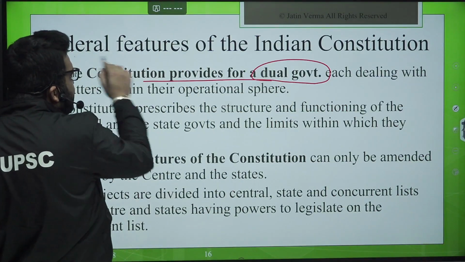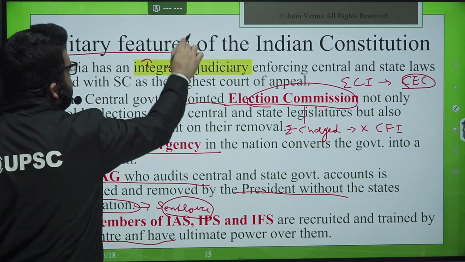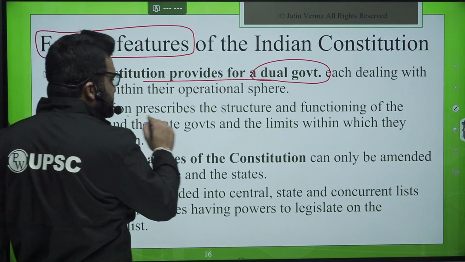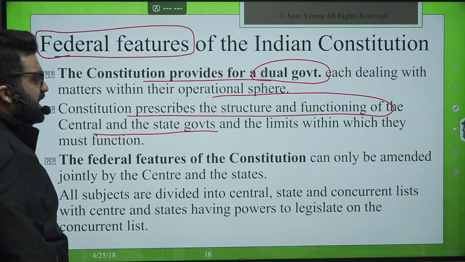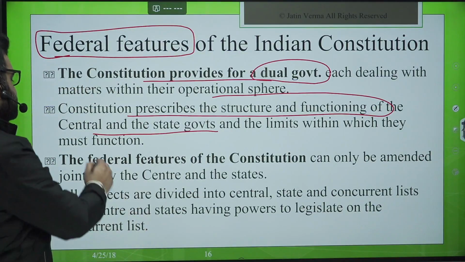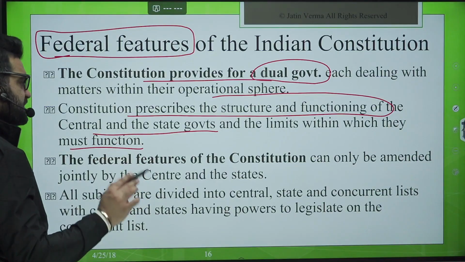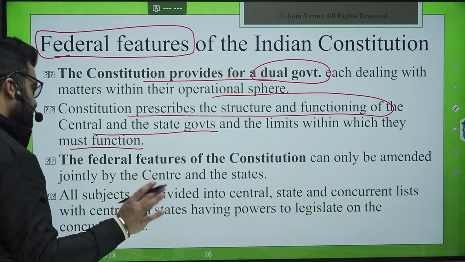The Constitution provides for a dual government. Now, what are the federal features? We are going to talk about federal features. Earlier, we have covered unitary features, so unitary features, then federal features. The Constitution prescribes the structure and functioning of the central and the state governments and the limits within which they must function. So this is there.